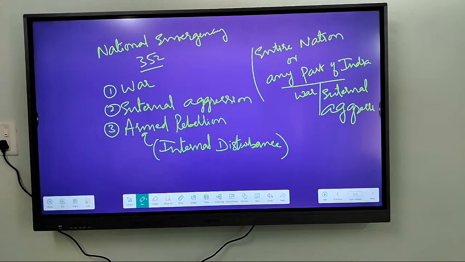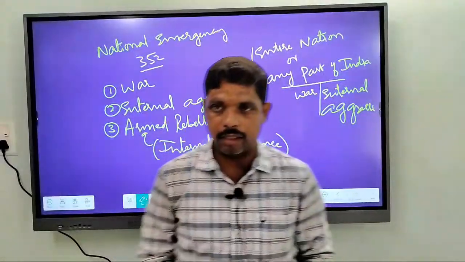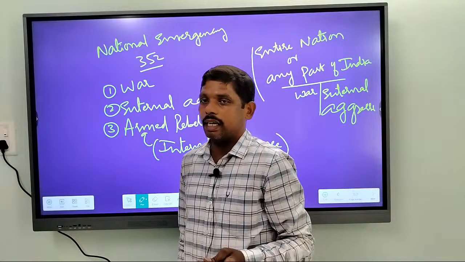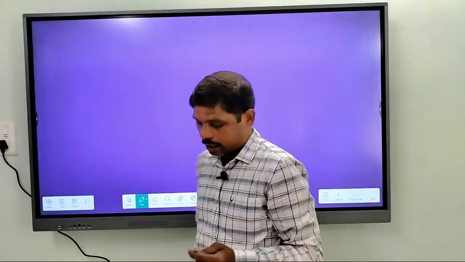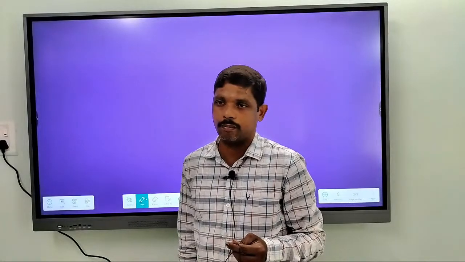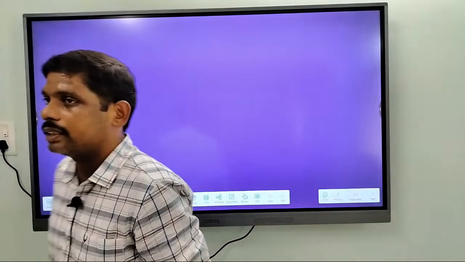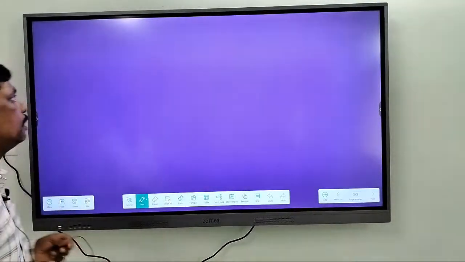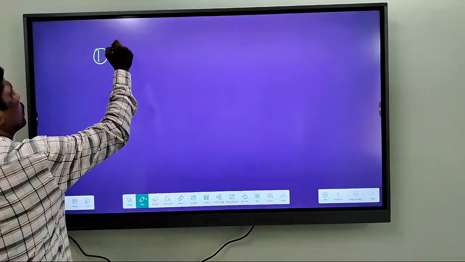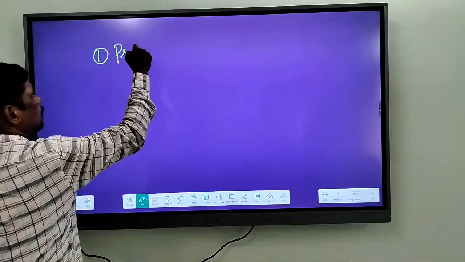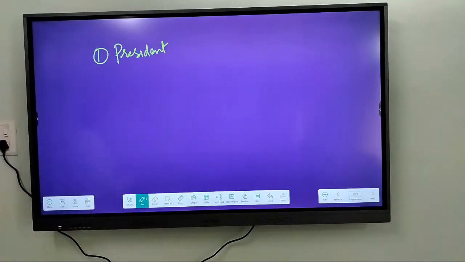So now going to the procedure for imposing national emergency. Alright. So how is national emergency imposed? If you take the imposition of national emergency, it is imposed by the President of India.